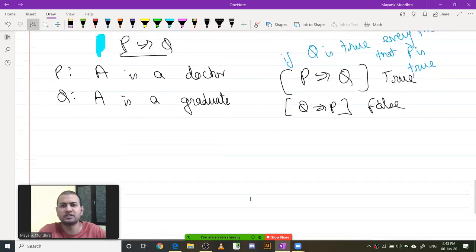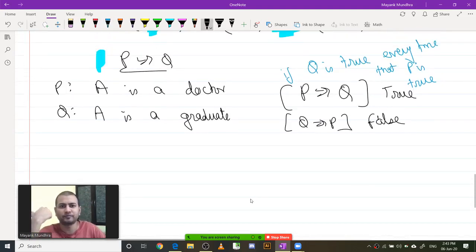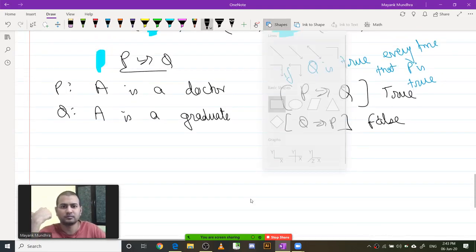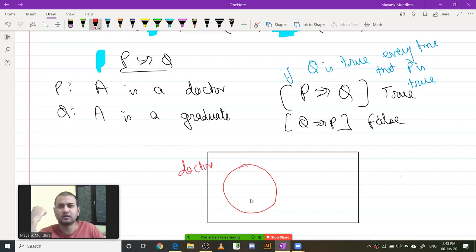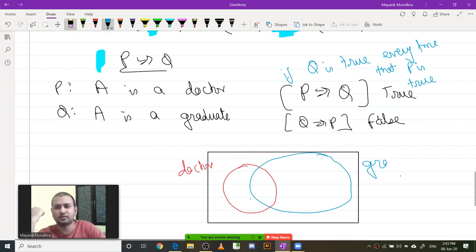So if I represent this in a Venn diagram, suppose this is the set of all people in the world, and this is the set of all doctors, and this is the set of all graduates.